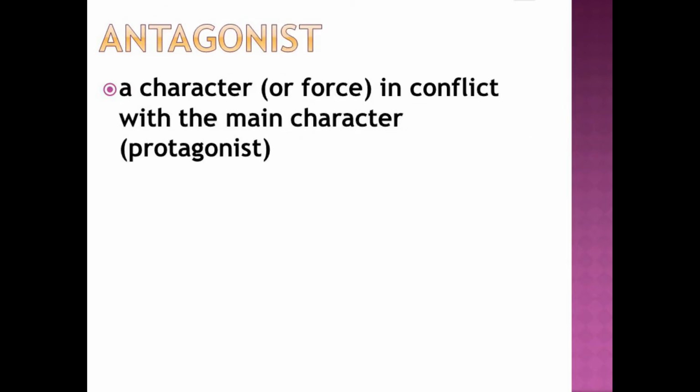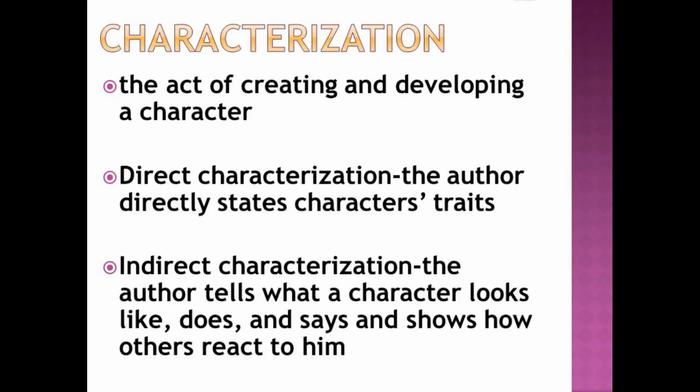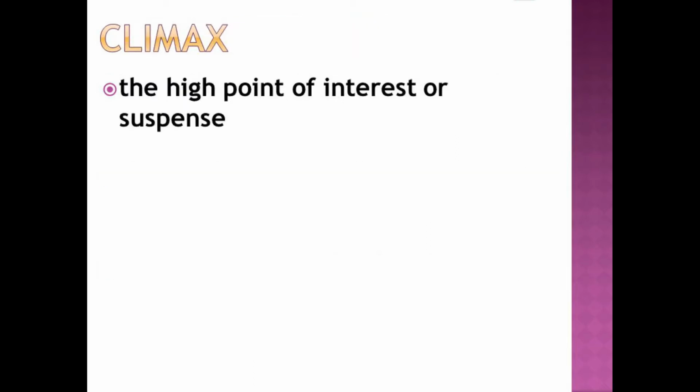Antagonist. A character, or force, in conflict with the main character. Protagonist. Characterization, the act of creating and developing a character. Direct characterization, the author directly states character's traits. Indirect characterization, the author tells what a character looks like, does, and says and shows how others react to him. Climax. The high point of interest or suspense.